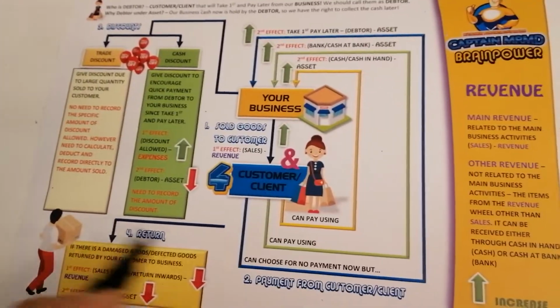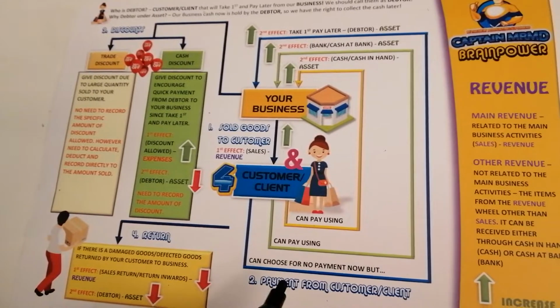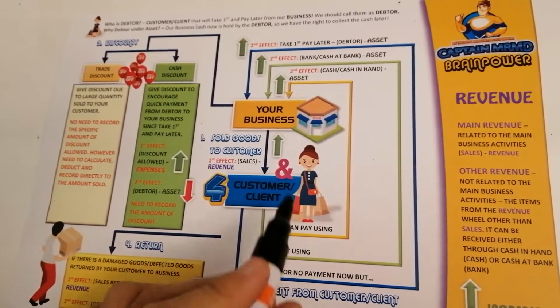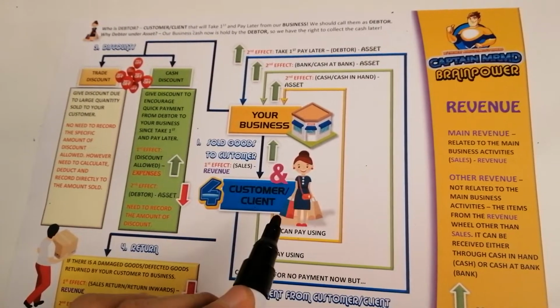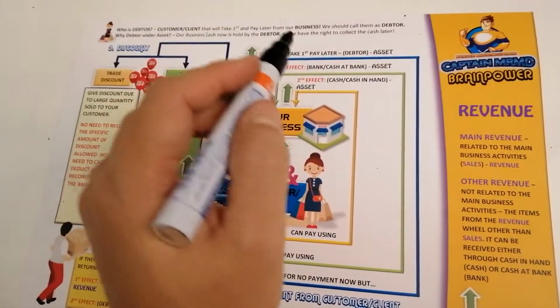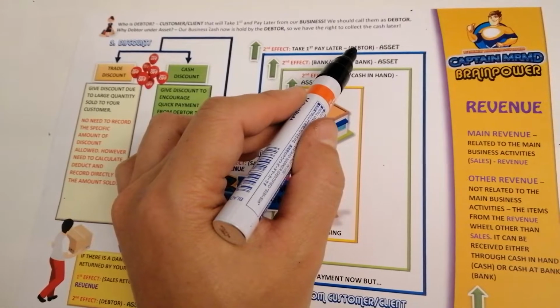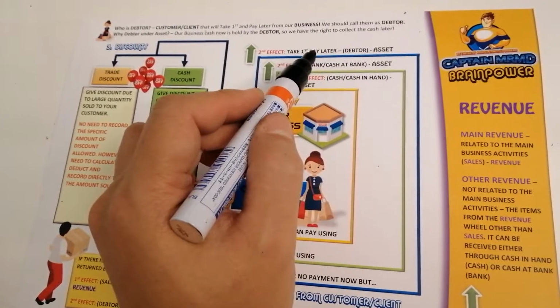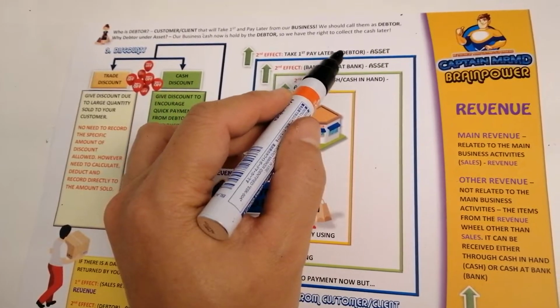Or the customer, as I mentioned just now, no payment, take the goods, bawa balik dulu ke rumah, use it first, then after few weeks, few days, few months, the customer will pay. But now, we call them debtor.